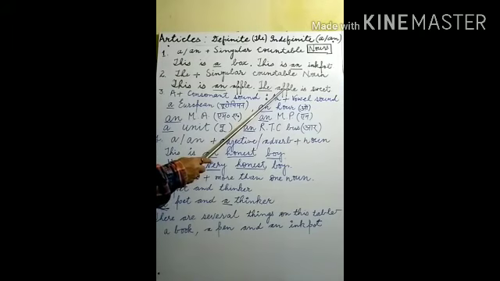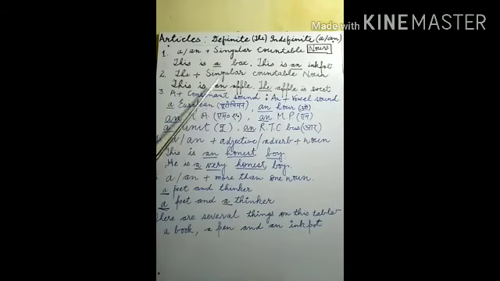So apple is repeated. For this purpose, before the second apple, the is used, and before this apple, which article is used here? It is an, because an is used according to the sound. And what is the sound of this one? It is a vowel sound. Apple starts with a vowel sound.